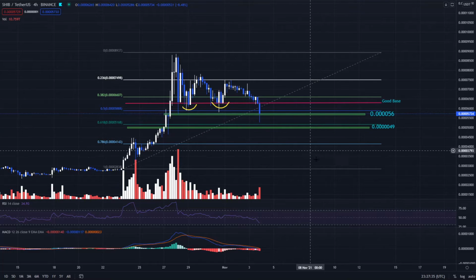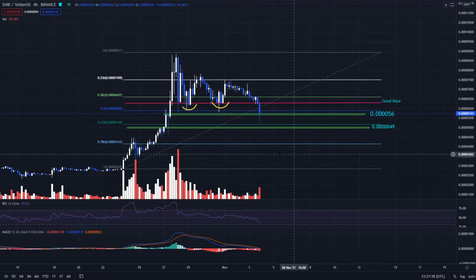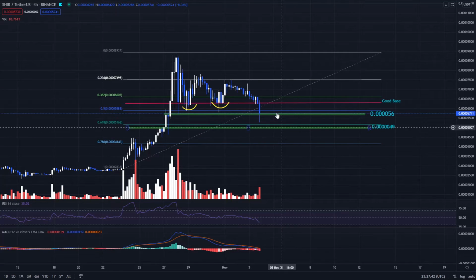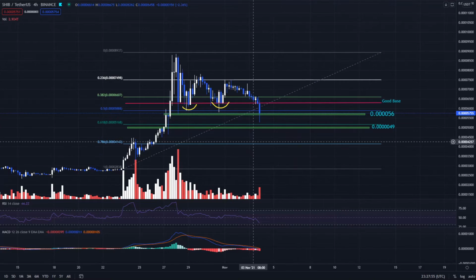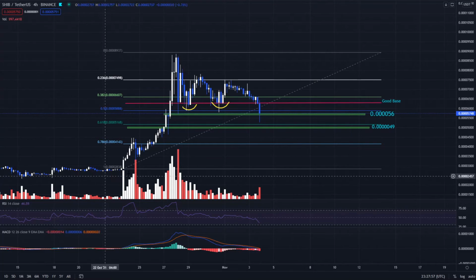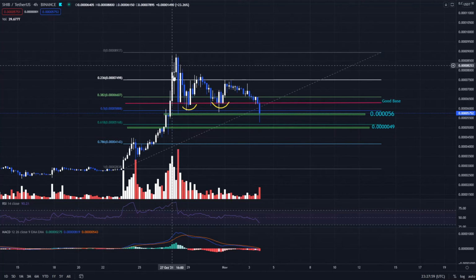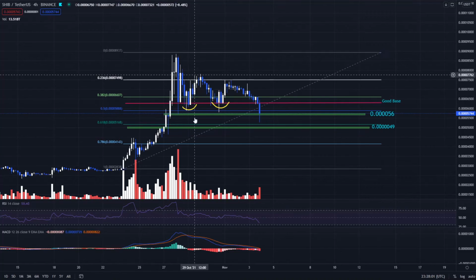If it falls below it, then we are shortly going to enter the bearish move, and we can expect it to form a very big dump and have a 60% loss. But this is a volatile coin, as you know. It can go against the technical analysis and move with the hype in the market. As people start talking about it, it starts to rise. As you have seen over here, it made a 60 to 70% gain.